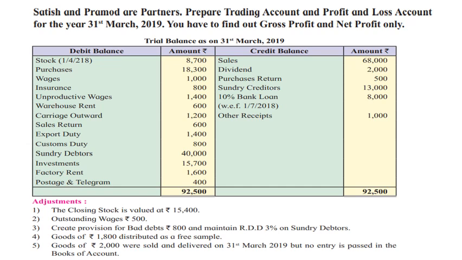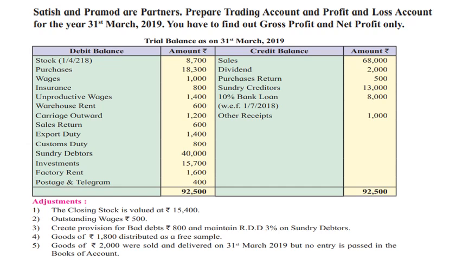Sundry creditors 13,000, 10% bank loan 8,000 with effect from 1st July 2018. So do marking for 10% bank loan also. Then other receipts 1,000, total is 92,500. Adjustment: the closing stock is valued at rupees 15,400. Second, outstanding wages 500, so do the marking for wages also.